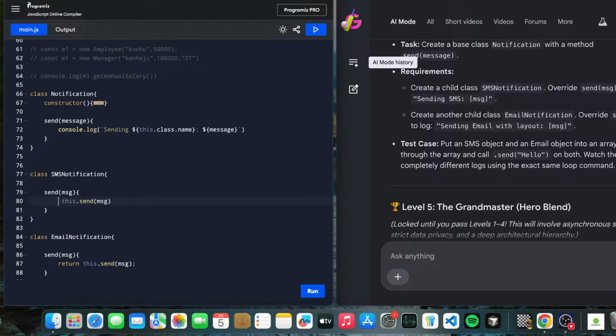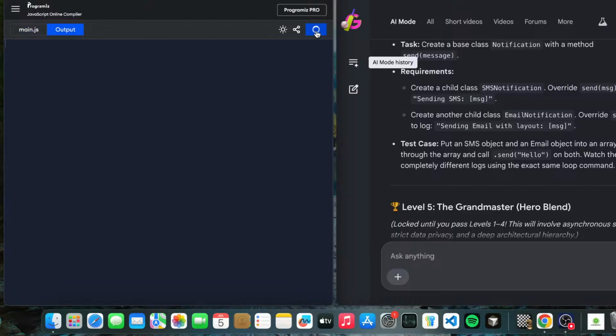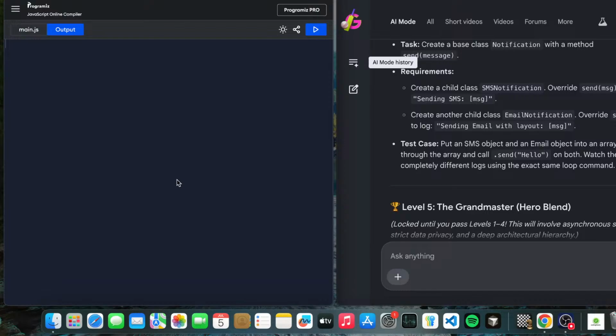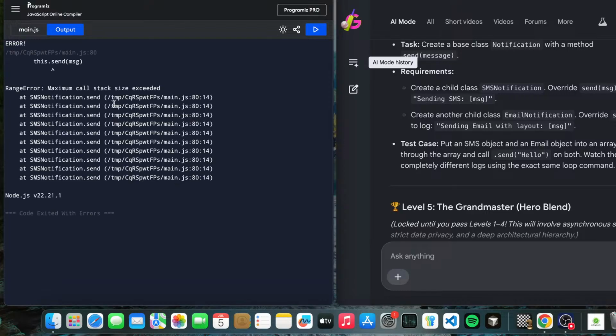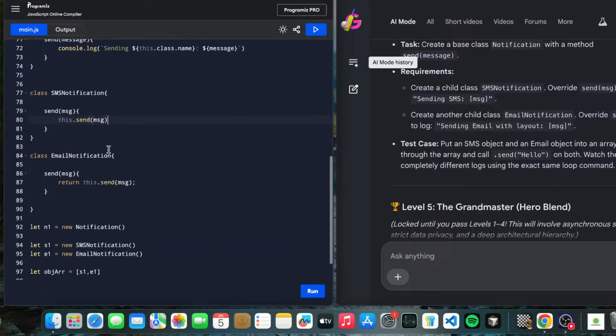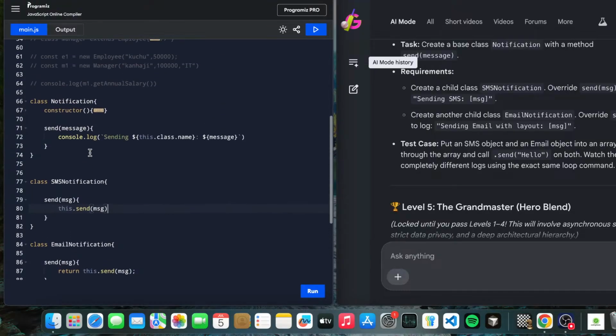A little bit confused. This, and maximum call stack trace. Something is wrong here. Let's just see. Send a message, it will be called like this, send.